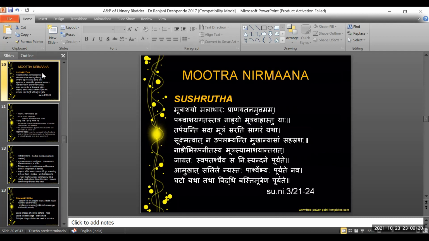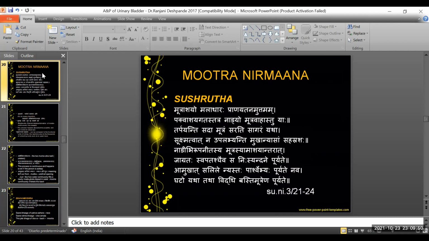So in the next line, Acharya says, Nadi bihi upanitasya mutrasya amashayantarat. Here we can understand that this nadi is what Acharya is referring to as the ureters. So these are the ureters, the mutravaha nadis, through which the mutrasya amashayantarat. The tika here says that amashayantarat iti amapakvashayantarat sa bastihi.